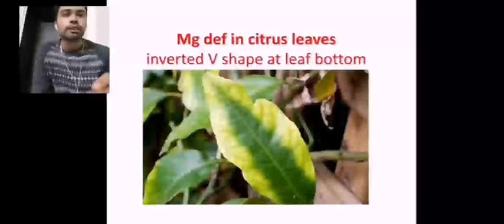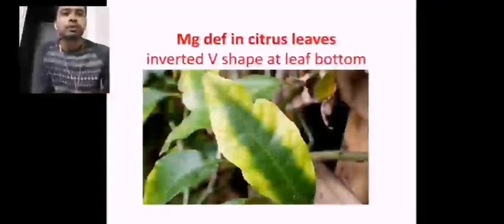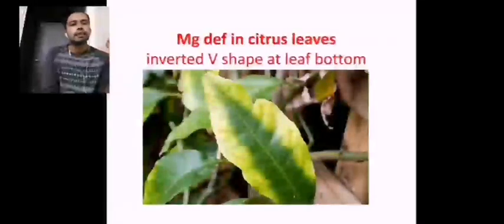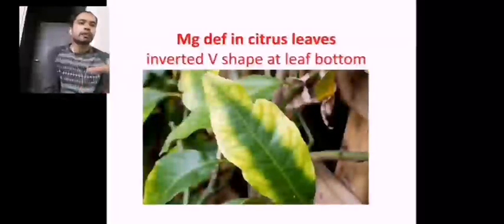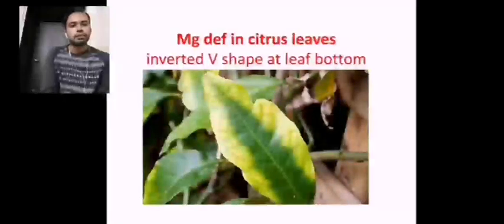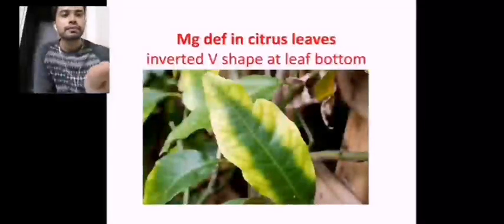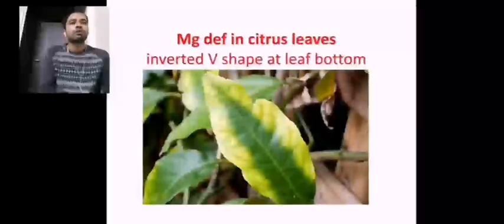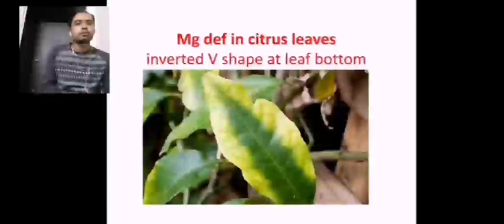It is a citrus leaf you are seeing here. Magnesium deficiency will lead to chlorophyll loss, especially at the tips, seen as an inverted V shape in citrus leaves, which can be remedied by magnesium sulfate, MgSO4 2H2O, at 2% levels.